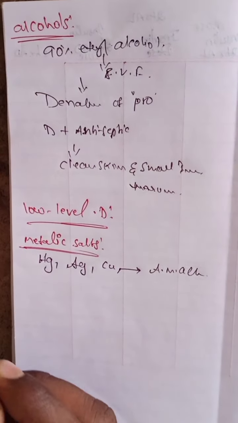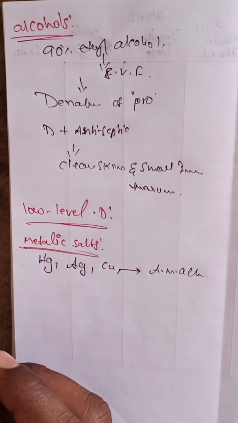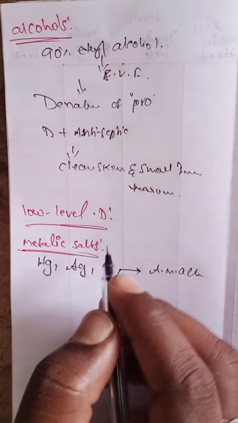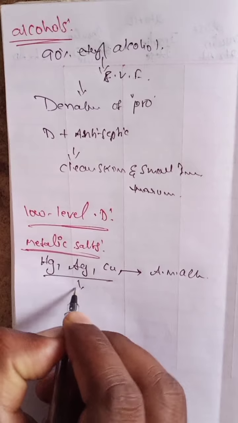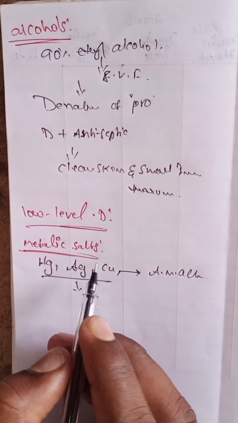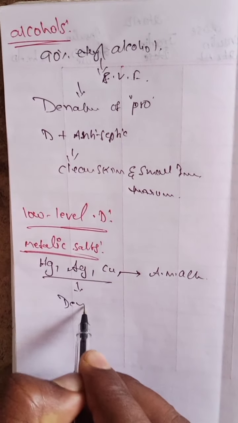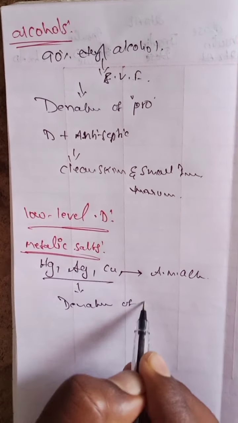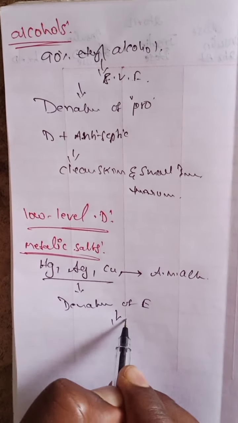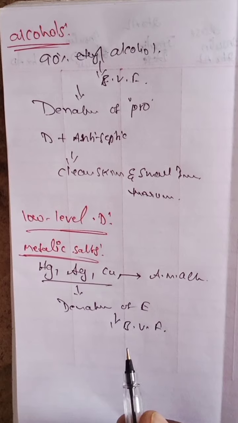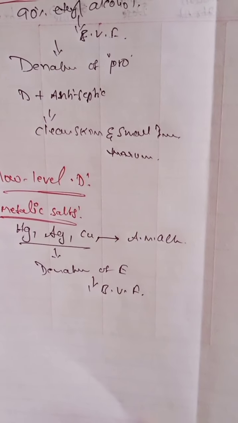These three are involved in denaturing the enzymes in bacteria, virus, and fungi.